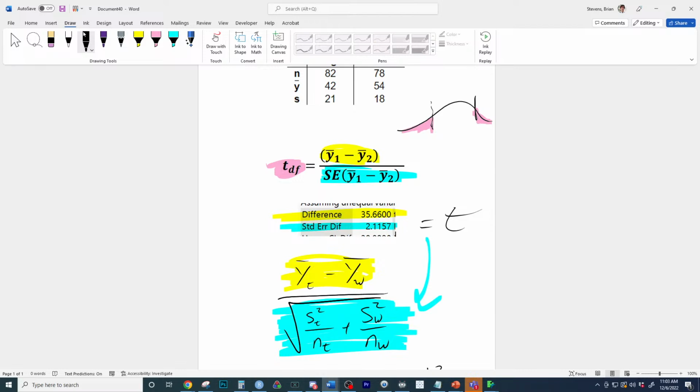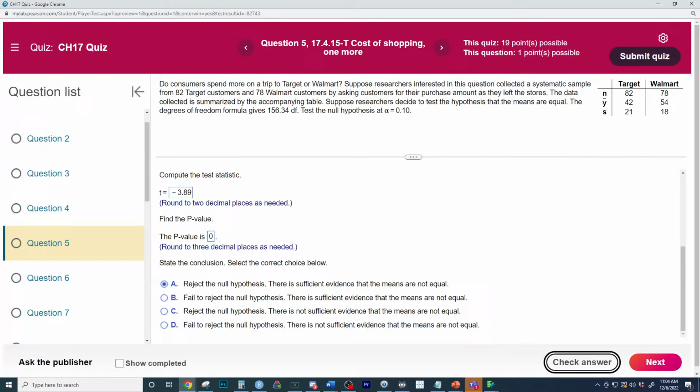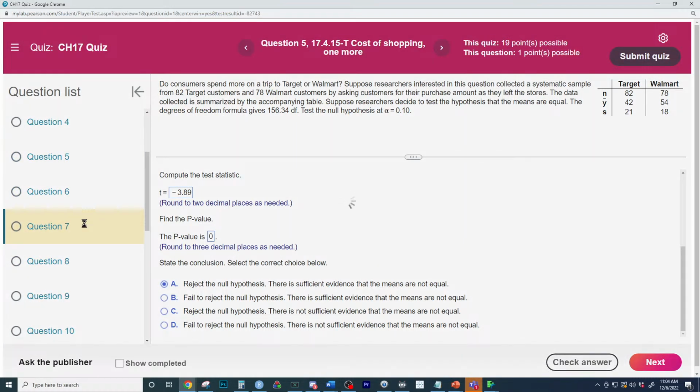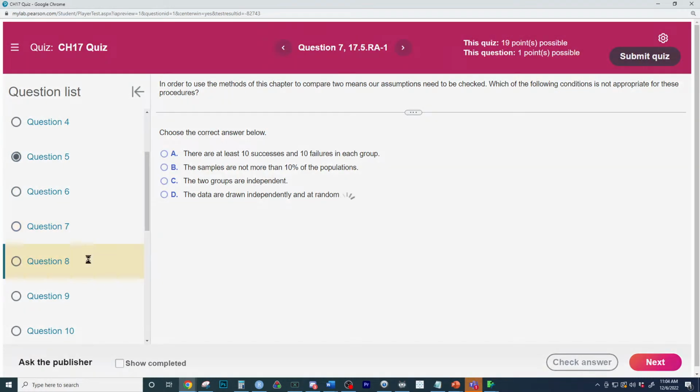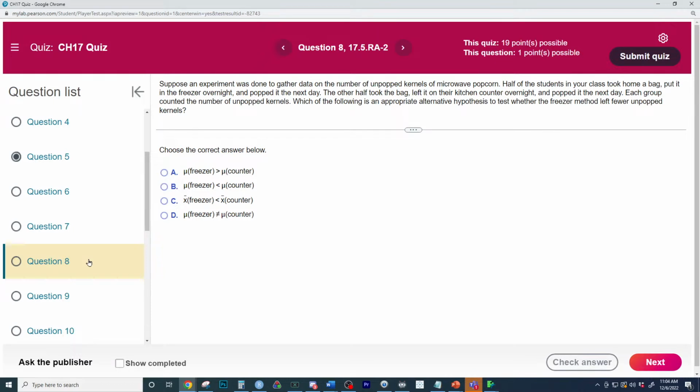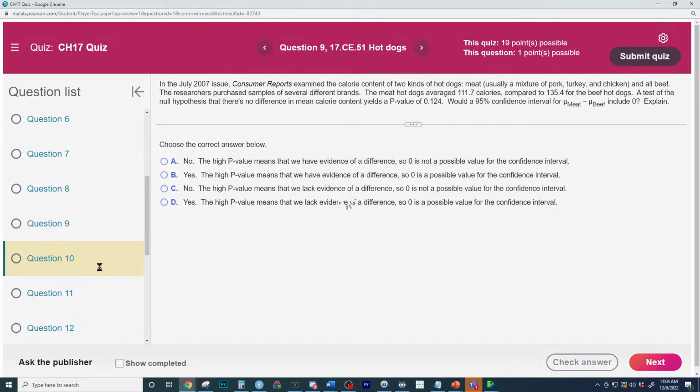Can we do the CI plus? Yeah, with the margin of error. Let's do one next here. Then I think we're going to do a little 320. Let's do the CI plus with the margin of error. Good question to review. I like that one a lot for what it covers. So let's go find that CI plus with margin of error. This is a very good quiz. It's very challenging. Lots of good stuff right here.